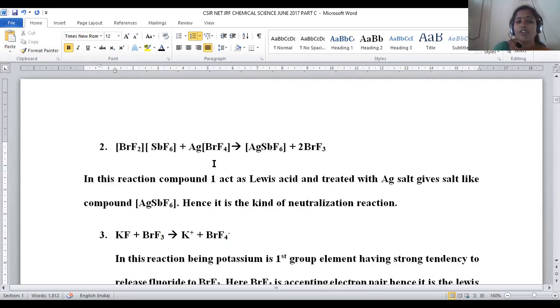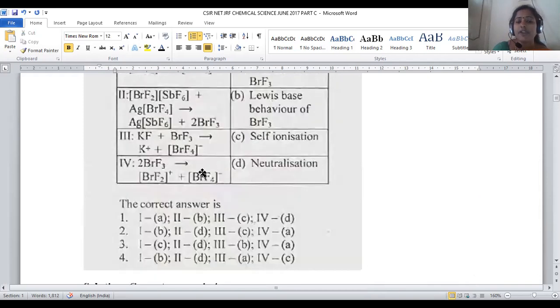So this is a kind of self-ionization. Initially it is in a neutral state. One of the compounds generated will be positive, another compound generated will be negative. Means the zero oxidation state turned into positive and negative complexes, so it is denoted as self-ionization, and you can also mention this reaction as a disproportionation reaction.